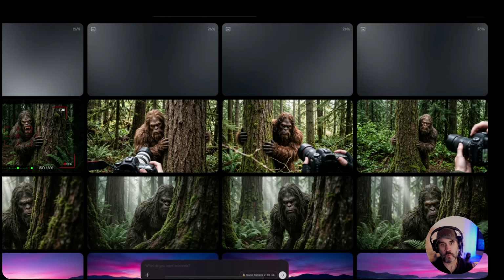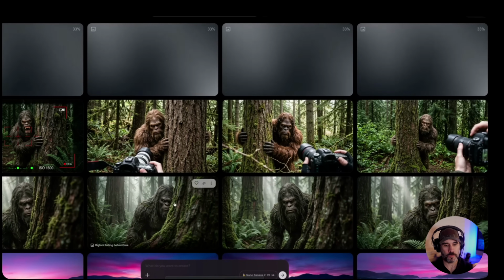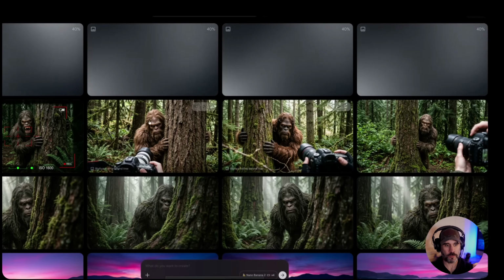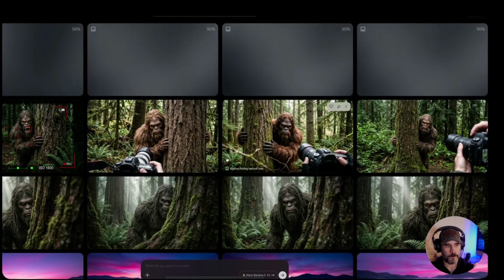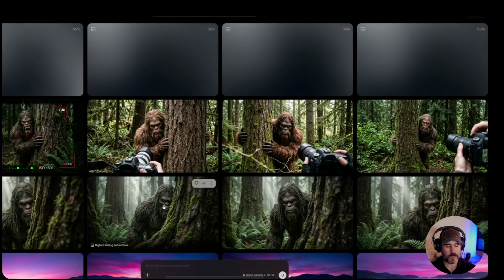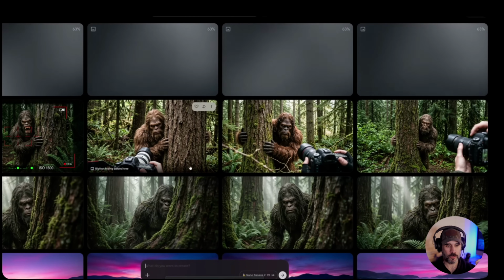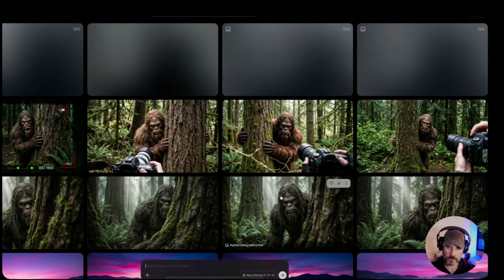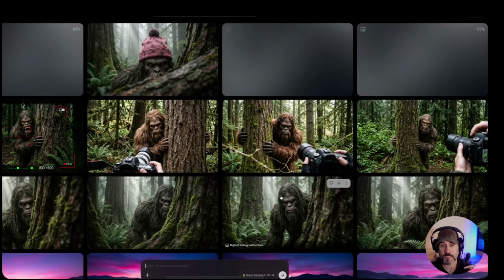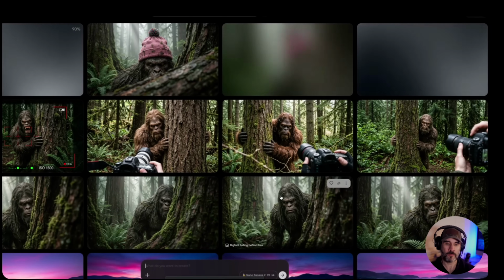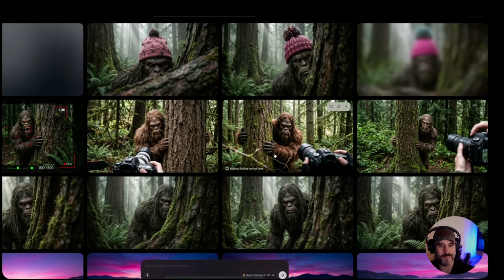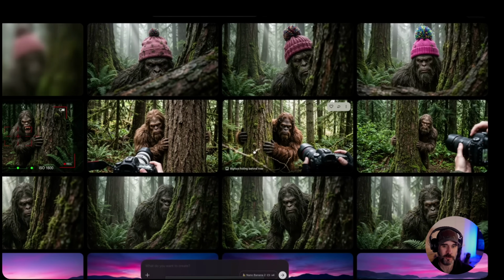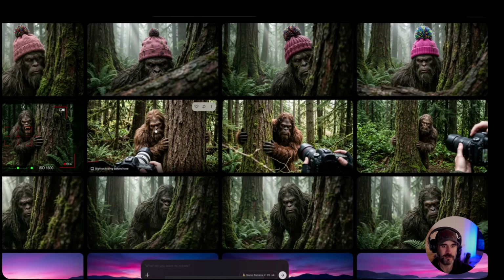And honestly, I want to know, what are your thoughts on the difference between the JSON version and just the regular prompt version? Because again, I think this is a good example to show you that sometimes when you ask it to do something, and if you haven't used AI before to create images, you may not have seen this, but I'm sure a lot of you have. And here are the new images that it just came up with.